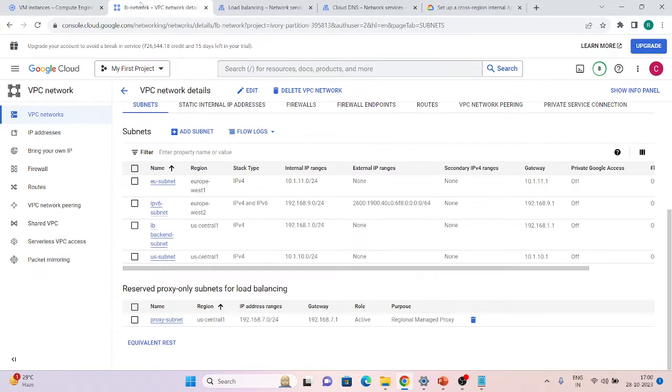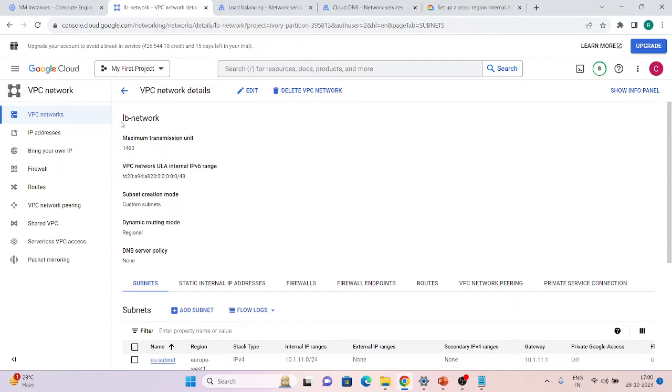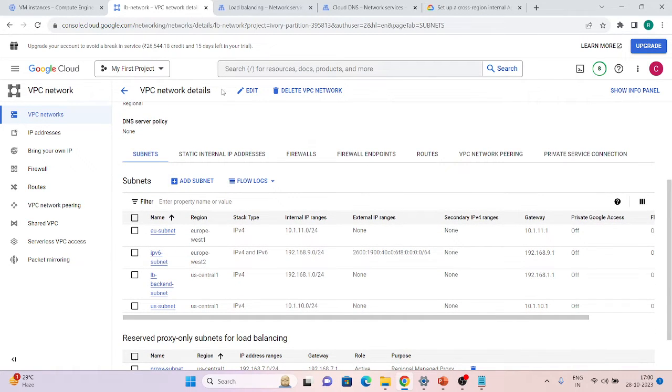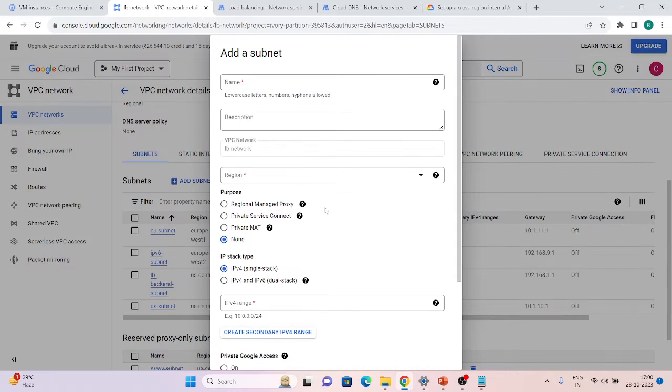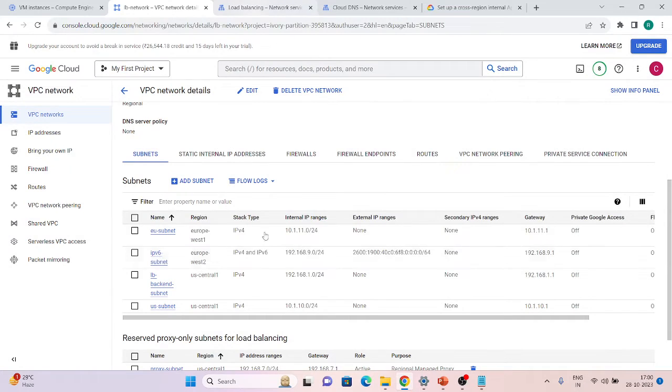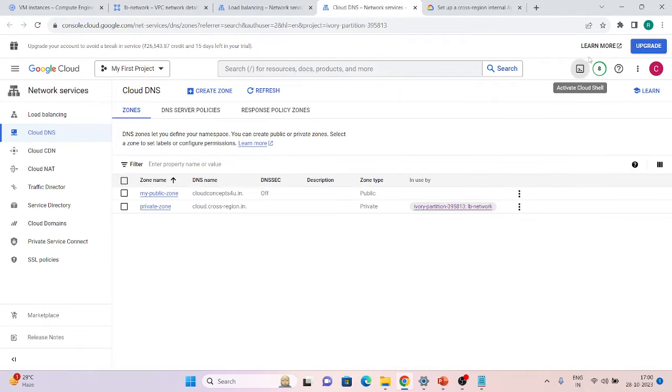In the console as of now, I have a VPC network. So we are going to use this LB network for everything. If we look, this is my regional managed proxy. This is my proxy only subnet, but we are not going to use it because it is a regional one. We have to create a global managed proxy for this. First of all, we cannot create it directly from here. If we try to add a subnet, we will find there is an option only for regional managed proxy, but there is no global managed proxy, because it's a kind of global load balancer. So we need to run some CLI commands. Let me open Cloud Shell and I will show the commands there.